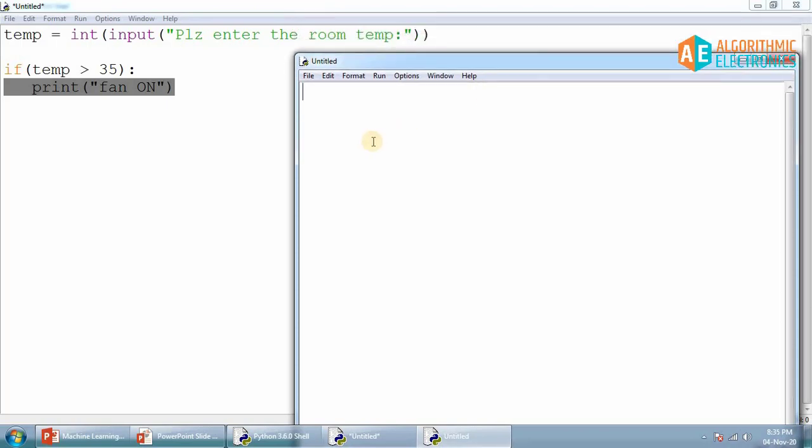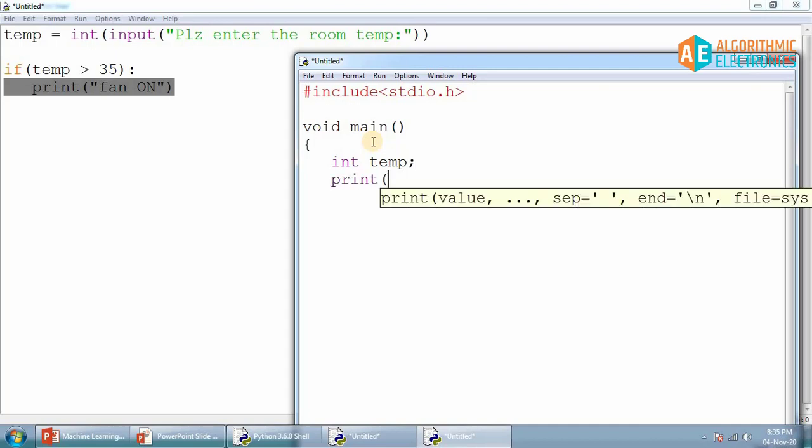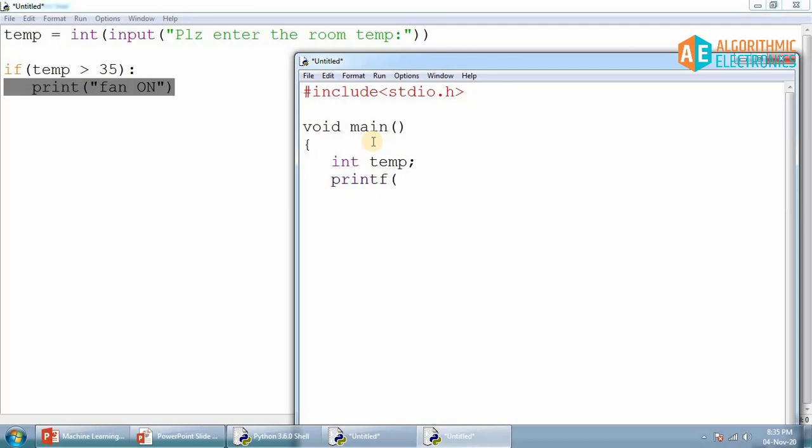Initially, obviously, you have #include <stdio.h>, and then a void main function, and then int temperature, and then you write the printf function, and in brackets, "enter the temperature".